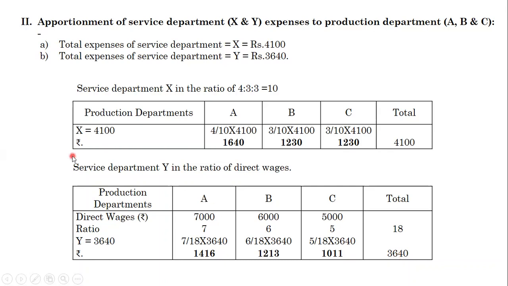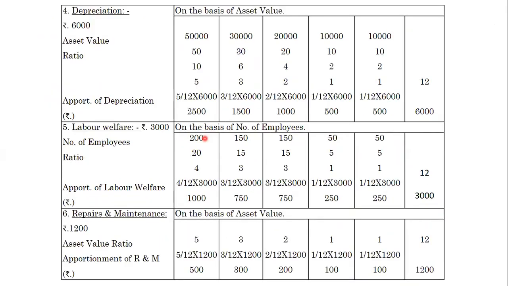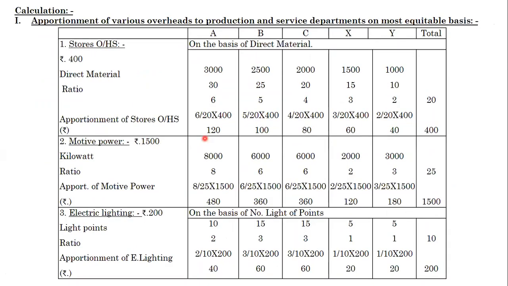Okay, same for ABC. Here is the apportionment of service department expenses to production departments. The production department A 1,416, B 1,213 and C 1,011. The same we are going to post in the second part of the problem.